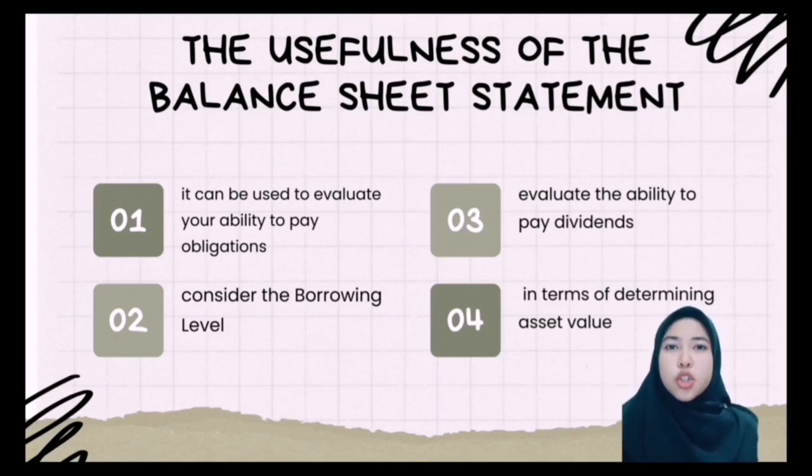Investors look at the amount of cash on the balance sheet to see if there is enough to pay a dividend. However, this assessment may need to be revised if additional funds are required to be invested in the business. Finally, in terms of determining asset value, a potential acquirer of a business examines the balance sheet to see if there are any assets that could be removed without harming the underlying business. For example, the acquirer can calculate an inventory turnover level by comparing the reported inventory balance to sales. This level can indicate the presence of excess inventory. The accounts receivable can be compared in the same way.